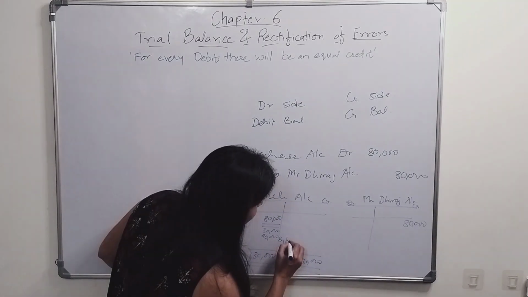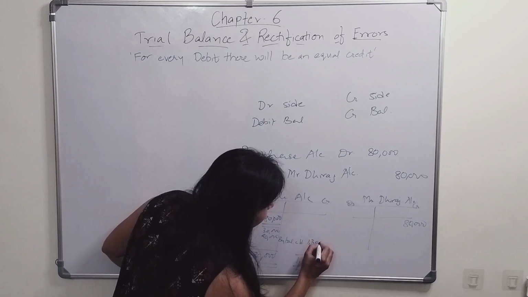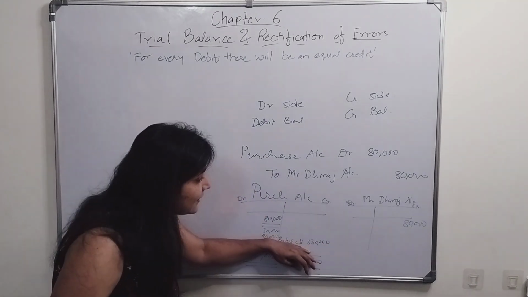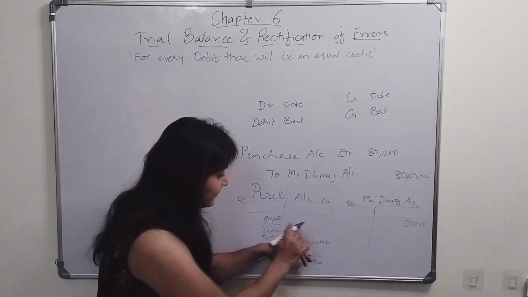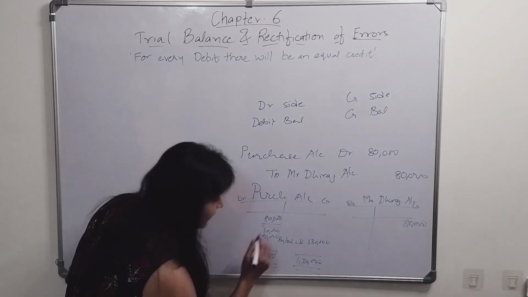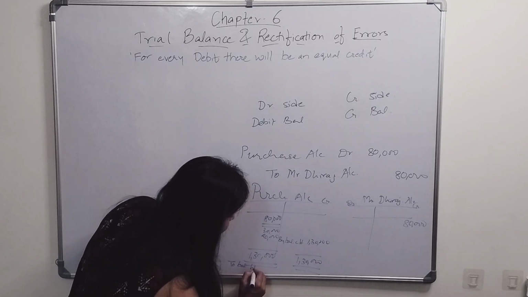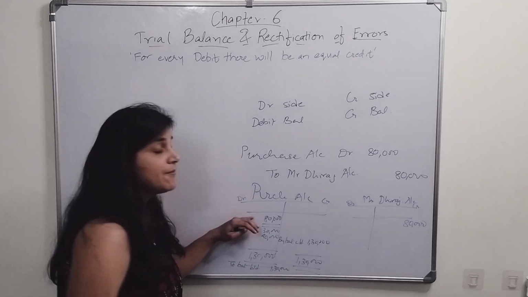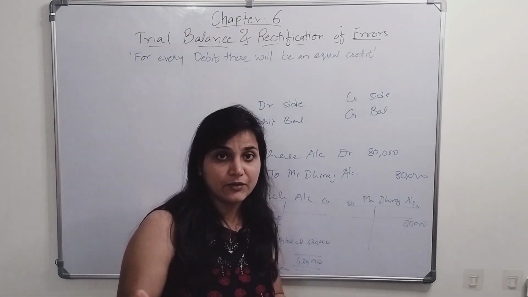What will I do here? By balance carried down, 1,30,000. So I carried down this balance, and I have written it on the credit side. This balance will come on the debit side in the next month as to balance brought down. So I am having a debit balance of purchases. My debit side is more as compared to the credit side.